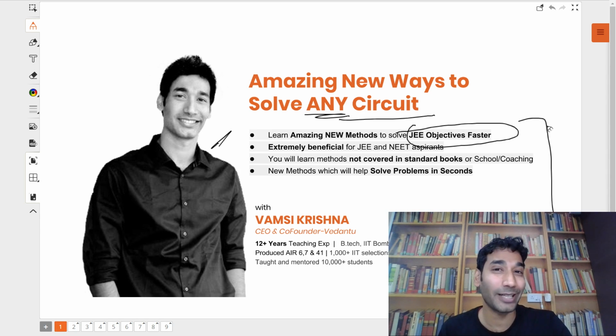My dear NEET aspirants, it is applicable for you as well. Although I have written JEE, it's for JEE and NEET both, or for that matter, any competitive exam out there. And as I told you, repeating myself, pay full attention to these methods because you will not find them in your standard books or anywhere else. On that note, let's begin.